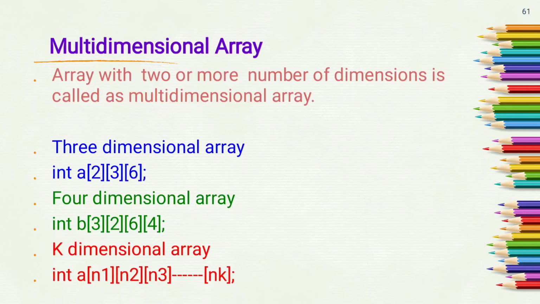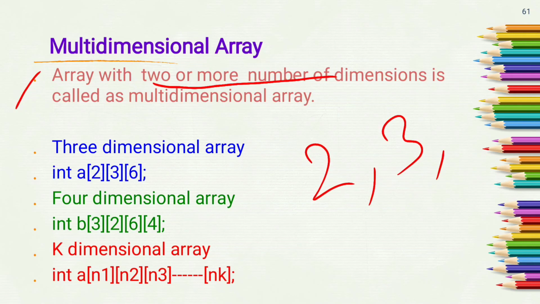Next is multidimensional array. An array with 2 or more dimensions is called a multidimensional array. In a two-dimensional array, there are 2 dimensions, first the row size and second the column size. That is also called a multidimensional array with 2 dimensions. So a 2-dimensional array is also called a multidimensional array, a 3-dimensional array is also called a multidimensional array, a 4-dimensional array is also called a multidimensional array, and a 10-dimensional array is also known as a multidimensional array.